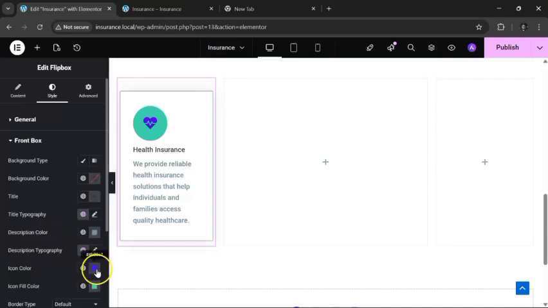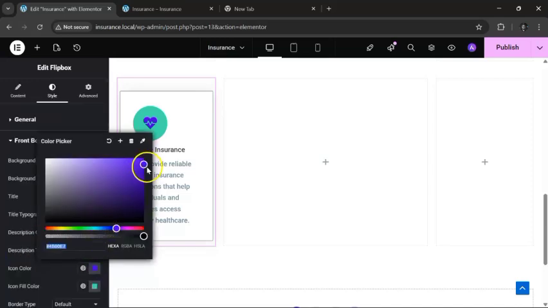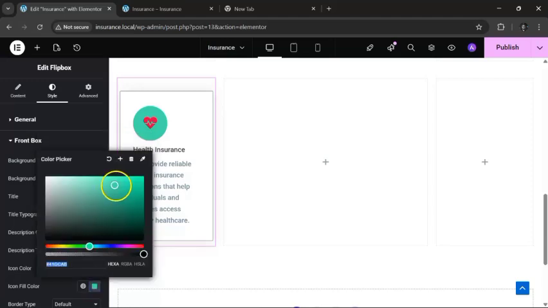Good. So this is the icon color. You can also change the icon color if you wish. Let's say we want to make it red because it's health. And your fill, maybe I don't know what color you want to adjust. Any color that I can make. I think the color is white, but probably let's see if I keep red again. Will that make sense? Maybe something close to red.